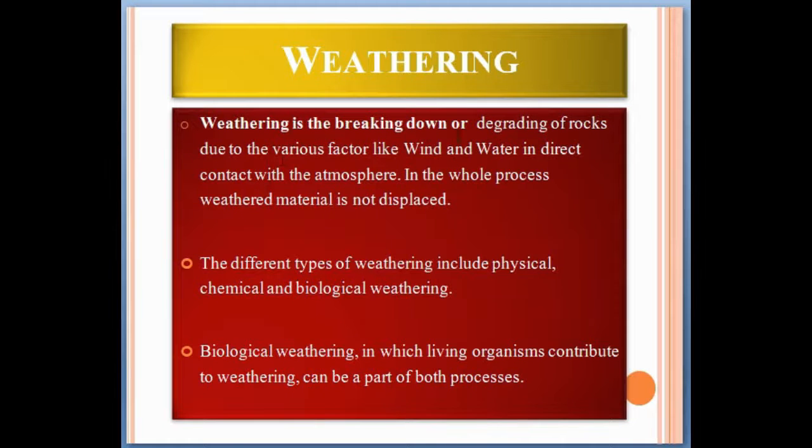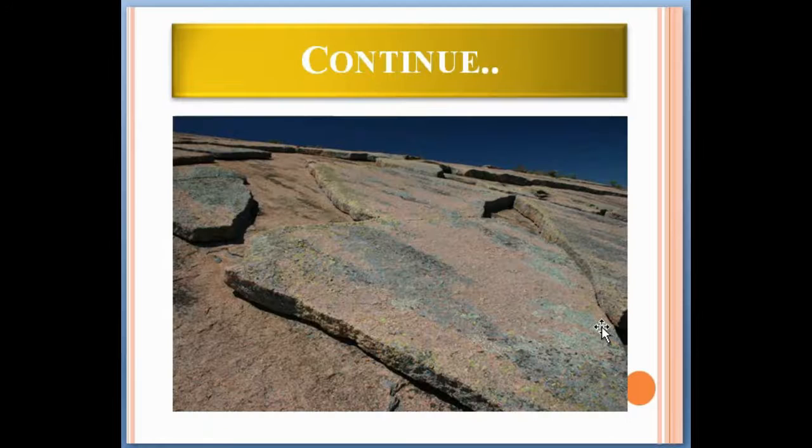So weathering is the breaking down or degrading of rocks due to various factors like wind and water in direct contact with the atmosphere. In this whole process, weathered material is not displaced actually. The different types of weathering include physical, chemical and biological weathering. Biological weathering, in which living organisms contribute to weathering, can be a part of both processes. As you can see, this is the rock which is weathered, but the material is in situ, meaning that it is not transported actually. So this is the exact definition of weathering.